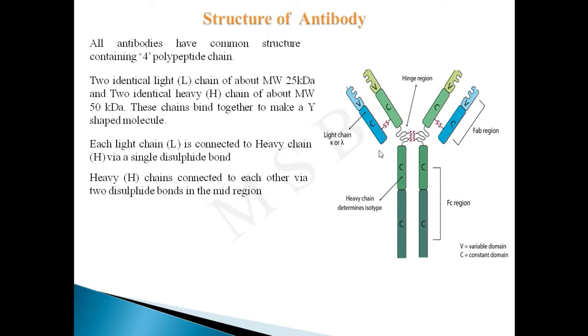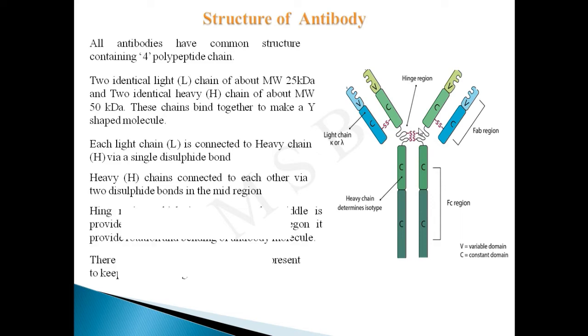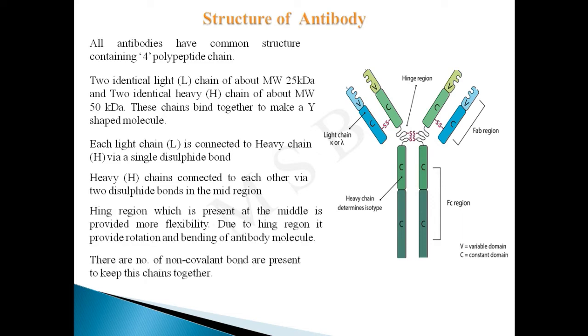Each light chain is connected to the heavy chain via a single disulfide bond, whereas the heavy chains are connected to each other via 2 disulfide bonds in the mid region, and this mid region is called the hinge region. This hinge region present in the middle provides more flexibility. Due to the hinge region, it provides rotation and binding of the antibody molecule. A number of non-covalent bonds are also present to keep these chains together.